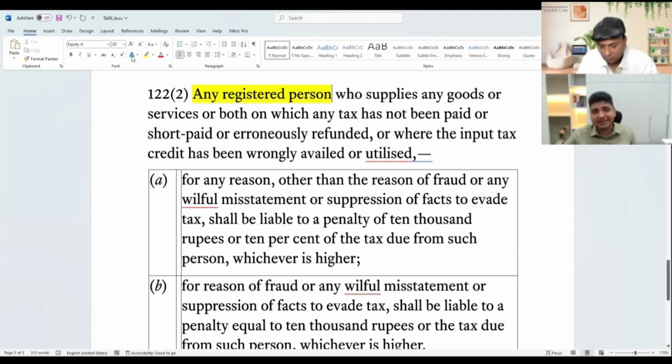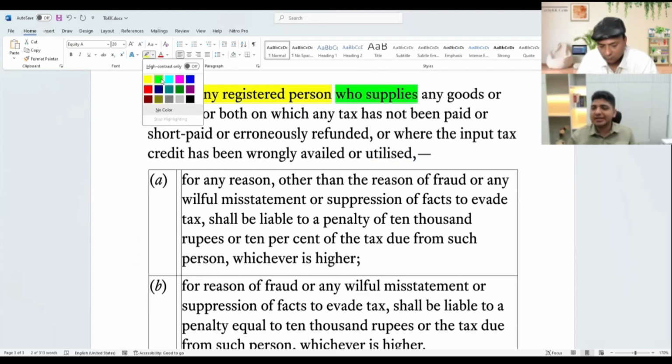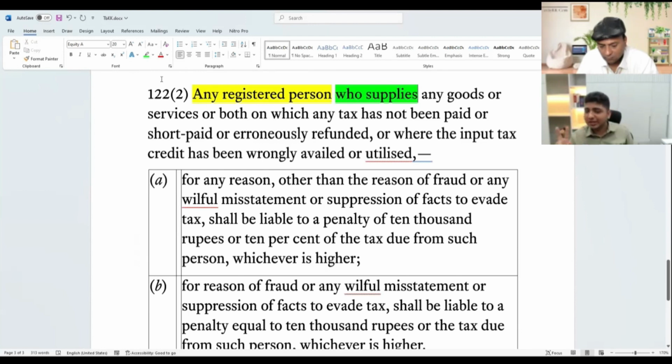आपको supply करना है. For you to attract the penalty under 122 subsection 2, two conditions. Condition number 1 is आपको registered person होना पड़ेगा. So if you are unregistered, 122(2) is not applicable. Second is, even if you are registered, what is the second condition that you need to fulfill? That you must supply. Only then 122 subsection 2 becomes applicable.